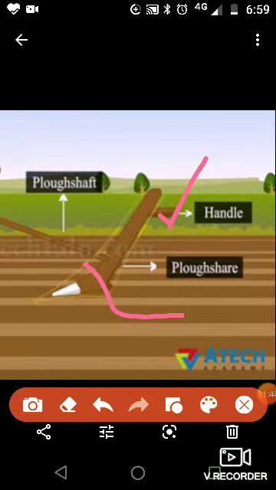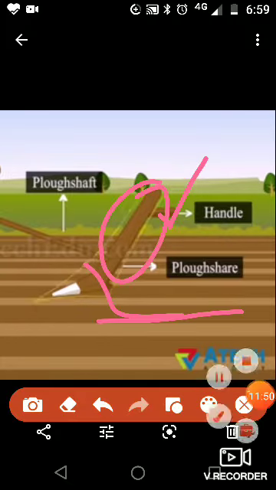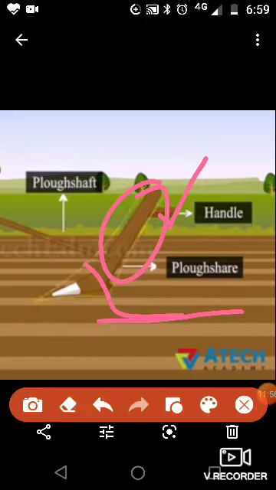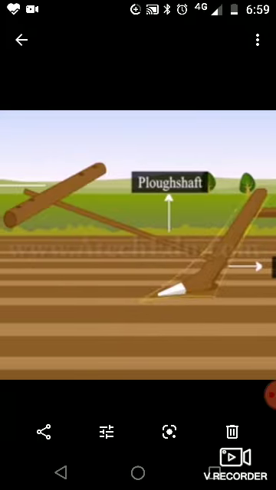This is a plowshare. This is a wooden structure. Even in the whole picture you can see that the plow is made of wood, and this portion is made of iron, or it may be made of wood.